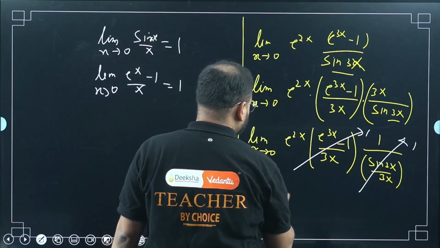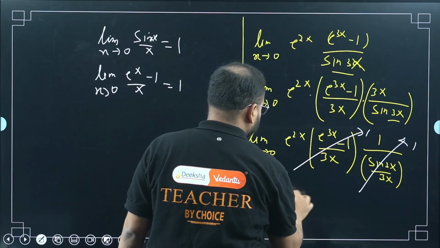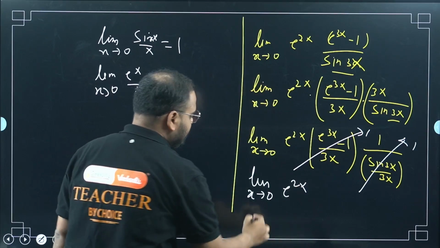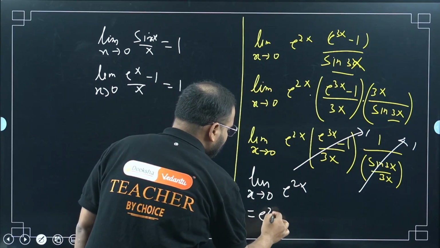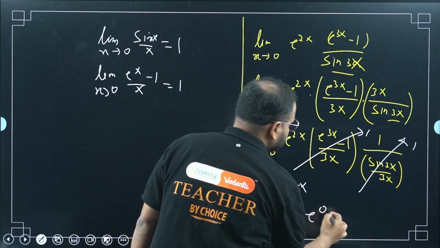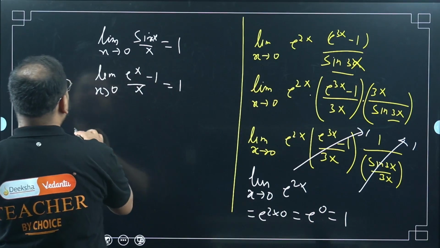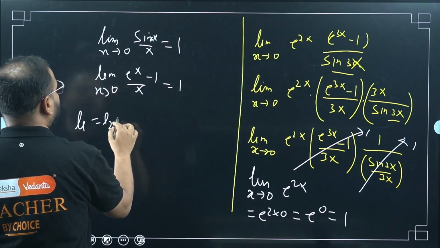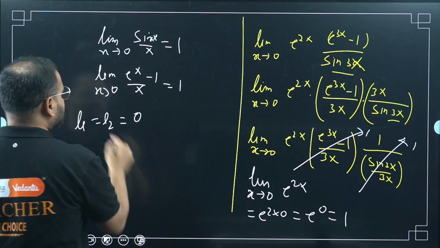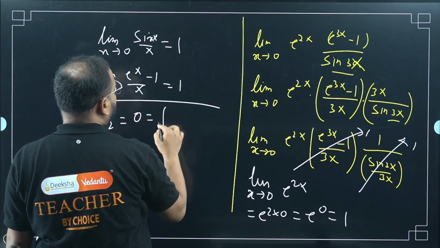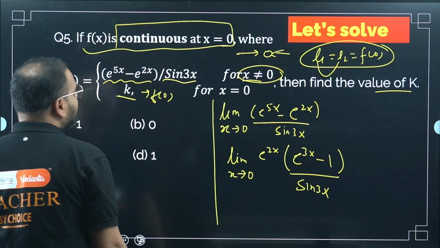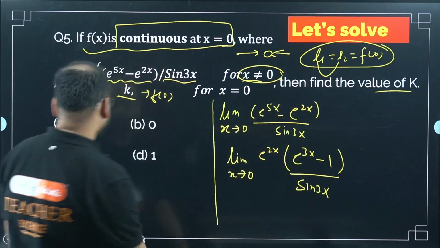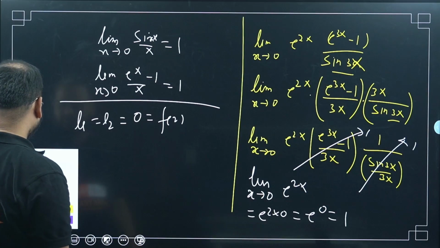So I'll get limit x tends to 0, e^(2x), which is simply e to the power 2 times 0, e^0, how much is that? 1. So I got my limit L1 equals L2 equals 1. And for this to be continuous it should be equal to f of, not 2, forgive me, f of 0, right?